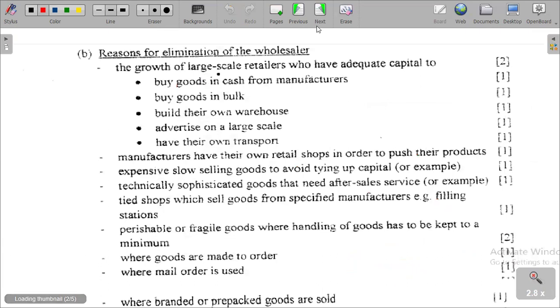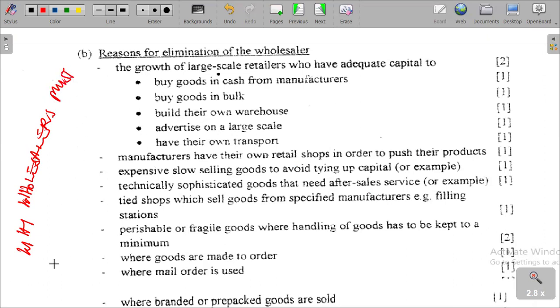Our next question, reasons for elimination of wholesalers. Why should wholesalers be eliminated in the distribution chain?